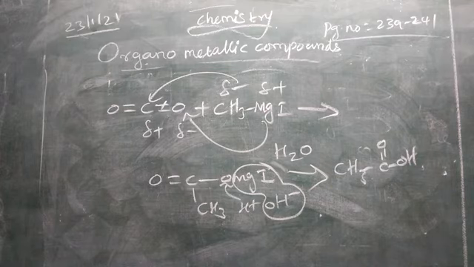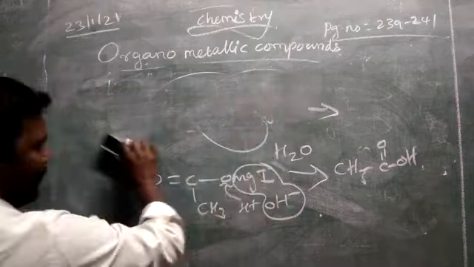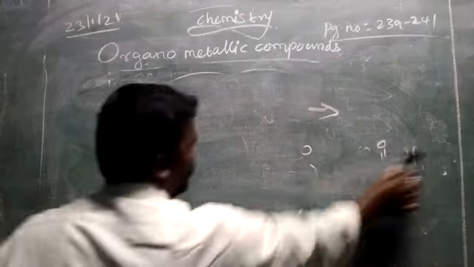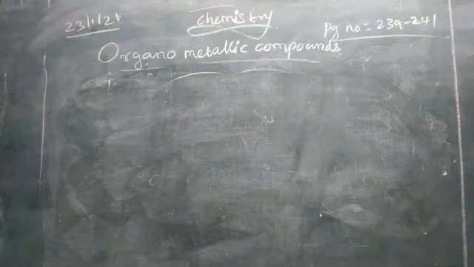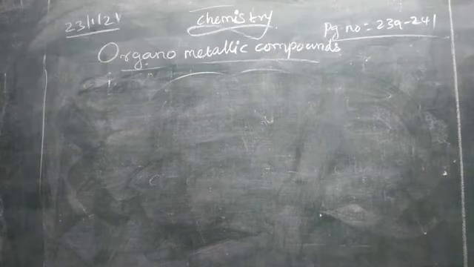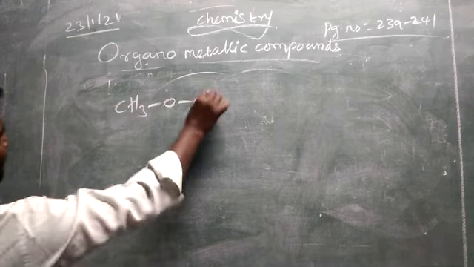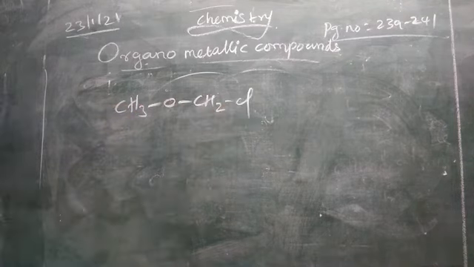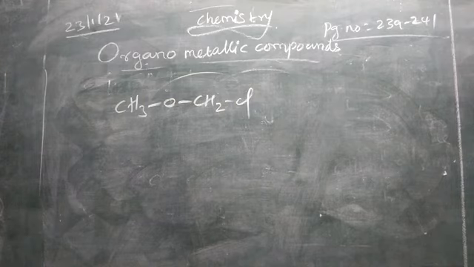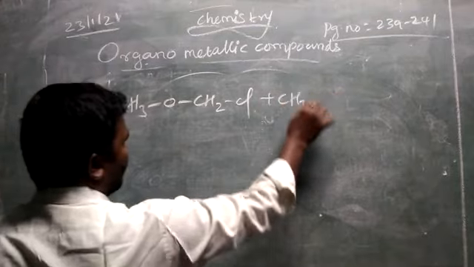Even lower ether you can convert into higher ether. That means fewer-carbon ethers are converted into higher ones. Here we have to take halogenated ethers like chlorodimethyl ether, treated with Grignard reagent.